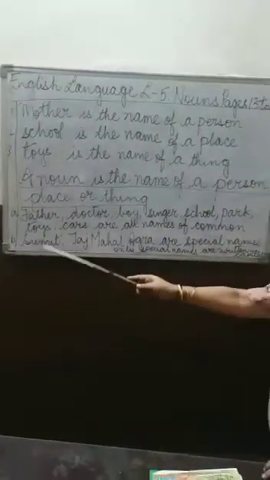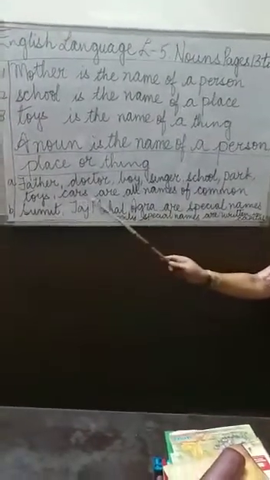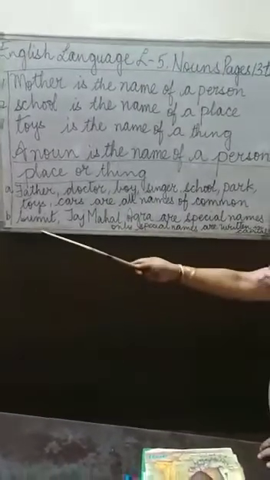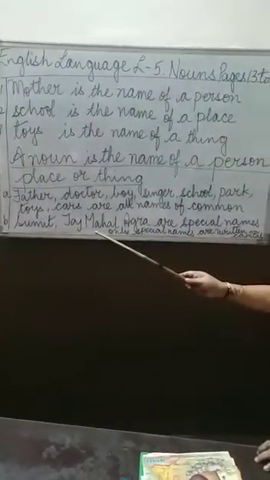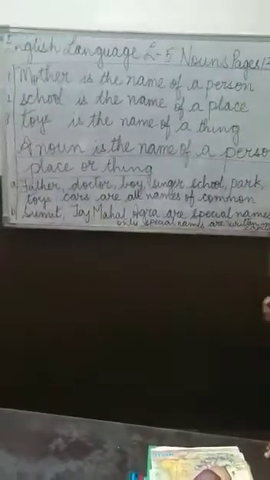Now look at this A. Father, doctor, boy, singer, school, park, toys, cars. They are all common names. See the B1. Sumit, Taj Mahal, Agra are special names. So these are special names.